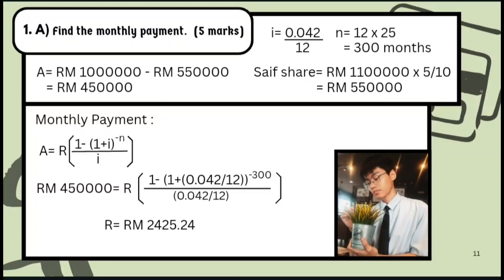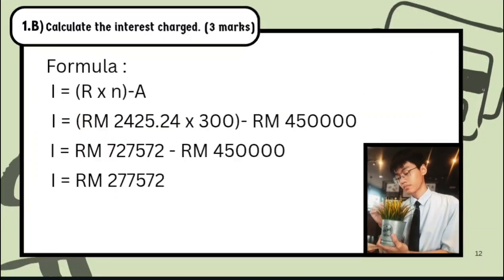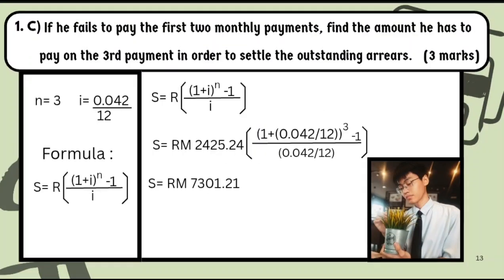So you can use the formula for the monthly payment to find R. After doing it, you can find R equals to 2,425.24 ringgit Malaysia. Question 1b. Calculate the interest charge, 3 marks. You may use this formula: I equals open bracket R times N close bracket minus A. After adding up all the information, you may find I equals to 277,572 ringgit Malaysia.